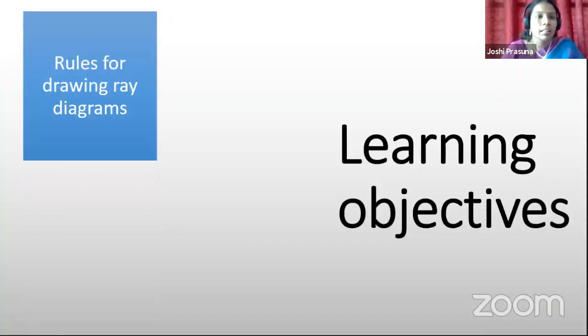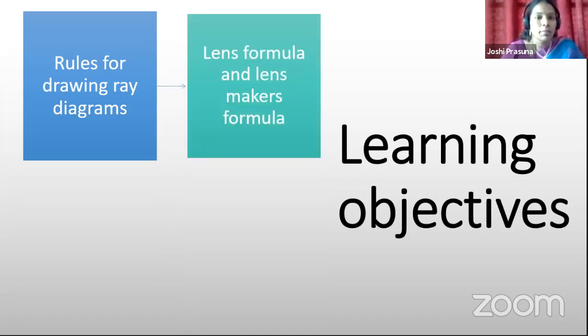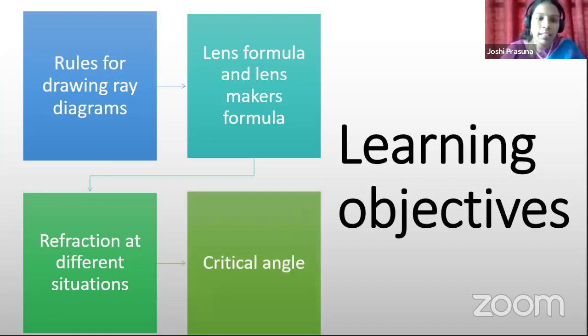So now, to start with, I have the learning objectives of today. The first one we have is rules for drawing ray diagrams. Secondly, lens formula and lens maker's formula. Then I will discuss refraction at different situations. So we'll consider different situations and I'll explain the refraction there. And lastly, I will explain critical angle because I'll start the topic called total internal reflection. Hope children, you all are ready. So focus on the session.